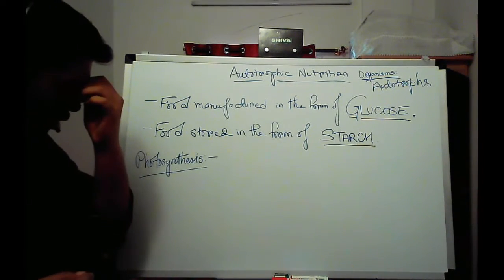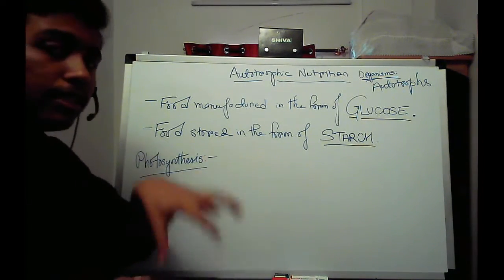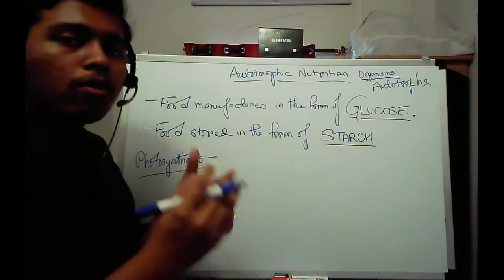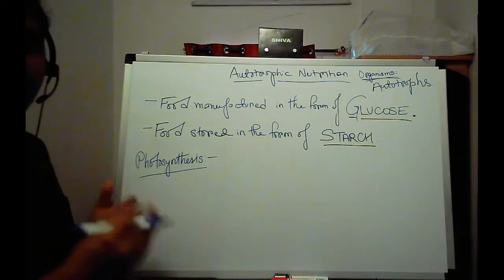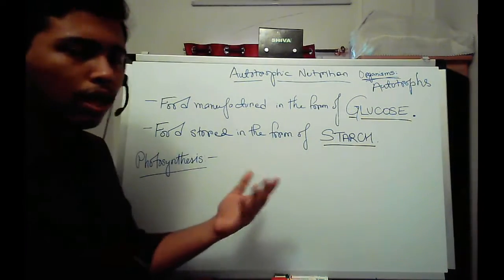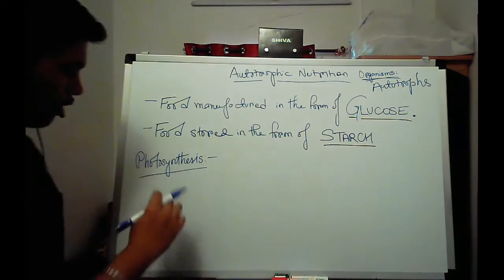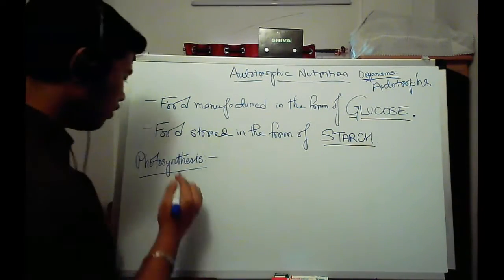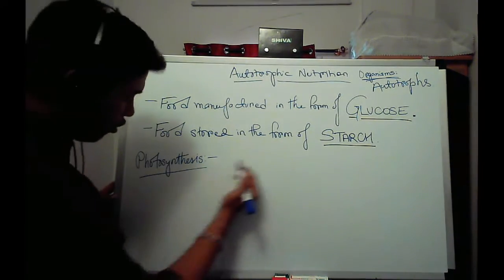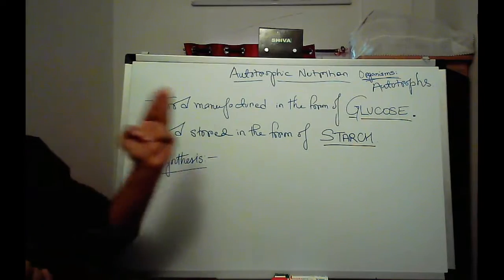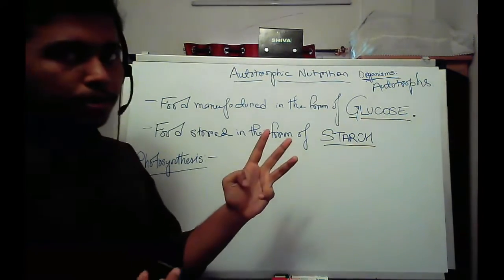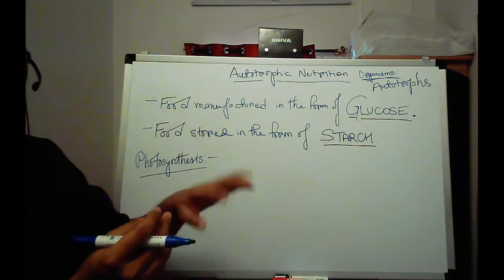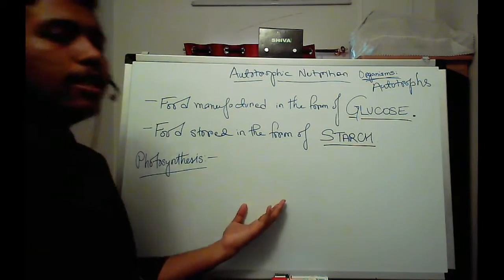Right now, we are focusing on the pigment chlorophyll present inside the chloroplast, and how chlorophyll helps the plant make its own food. How does it make it an autotroph? Let us check it out. It does so through the process of photosynthesis. Minerals are required for various enzymes to work, and that is something you won't learn in class 10 right now.